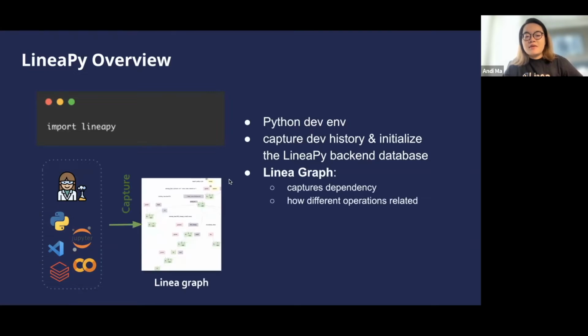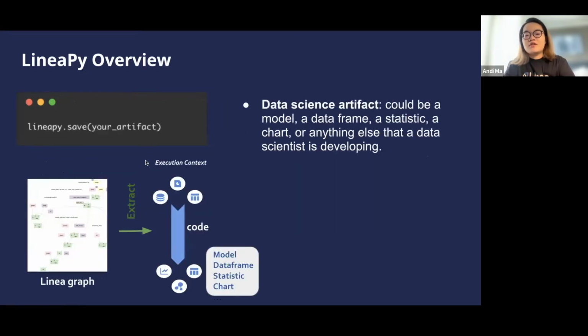During development, LineaPy is capturing a workflow and building what we call the Linea graph. In the background, by analyzing your code, the graph captures dependency information about how different operations in your code are related to each other. Then you call lineapy.save on any data science artifact, which can be a model, a data frame, a statistic, a chart, or anything else that a data scientist is developing.